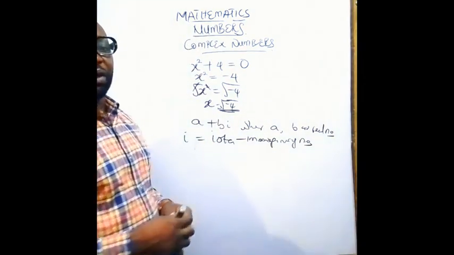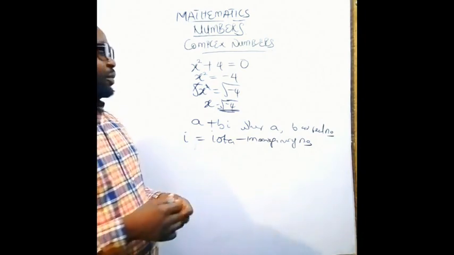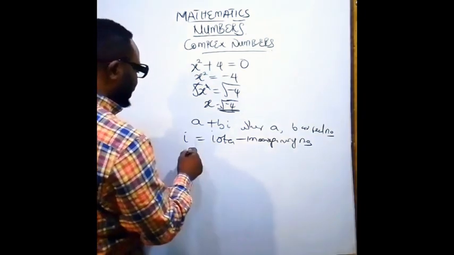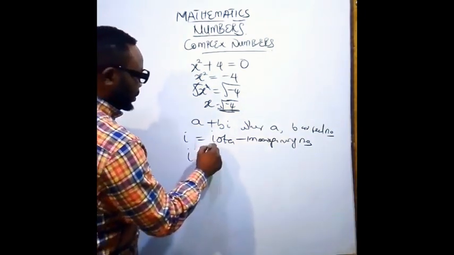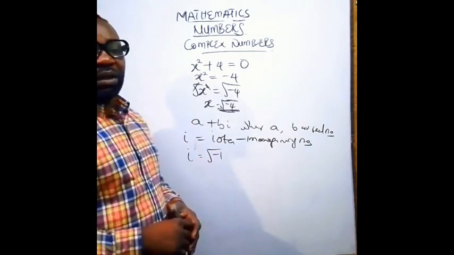Take note of that. The value of that i is the root of minus 1. That is the value of this iota.